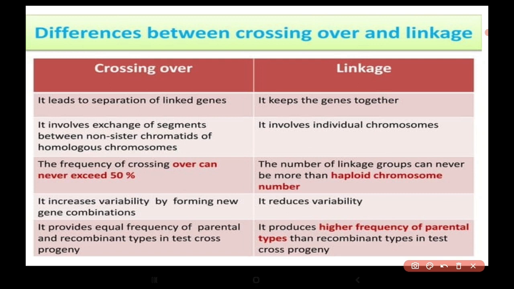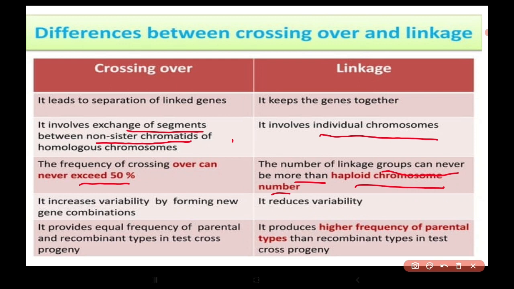Crossing over involves exchange of segments between the non-sister chromatids, whereas linkage involves the individual chromosome. In case of crossing over, frequency of crossing over can never exceed 50%. 50% parental combination and 50% the recombinants. But in case of linkage, the number of linkage groups can never be more than the haploid chromosome number.